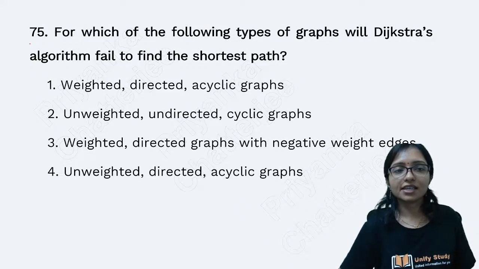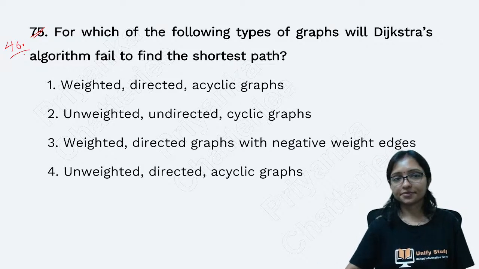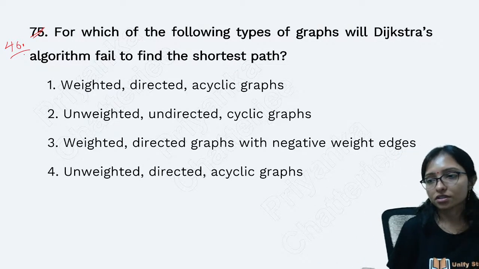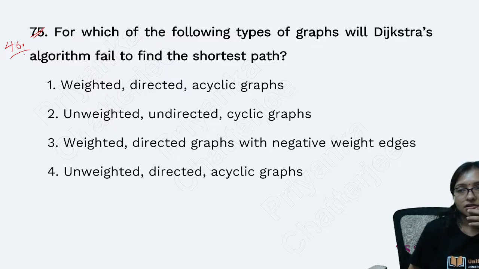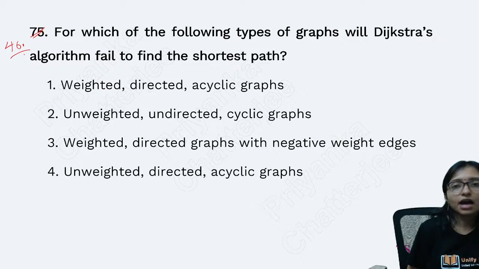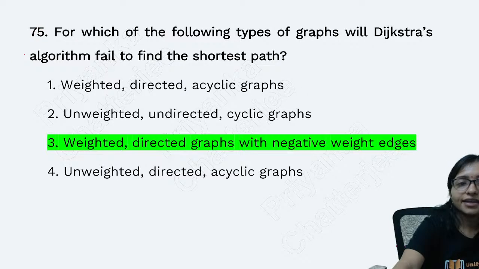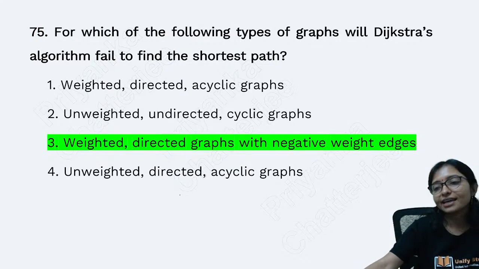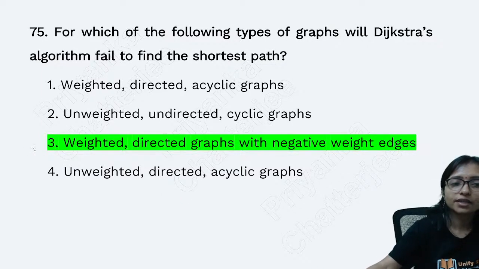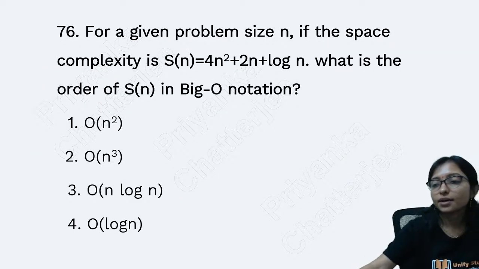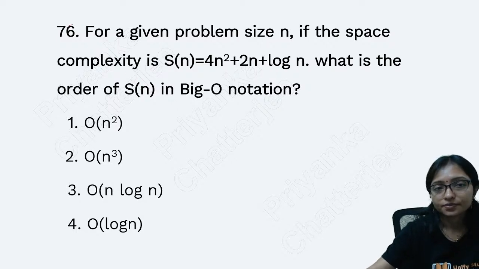Question number 46. For which of the following types of graph will Dijkstra's algorithm fail to find the shortest path? Yes, Dijkstra's algorithm is not able to work with negative edges. It is not able to work. That's why this is your answer. Question number 47.